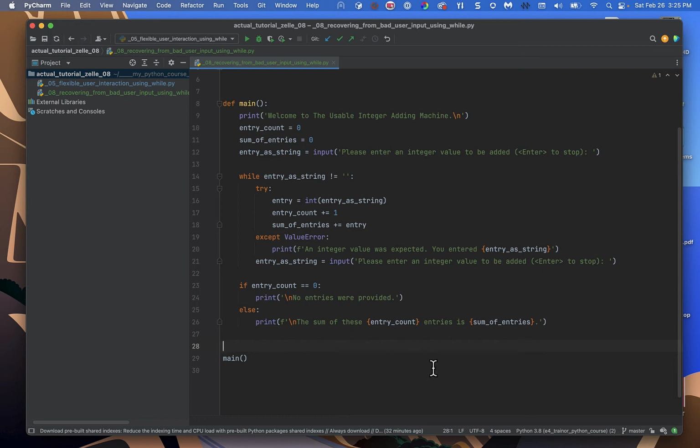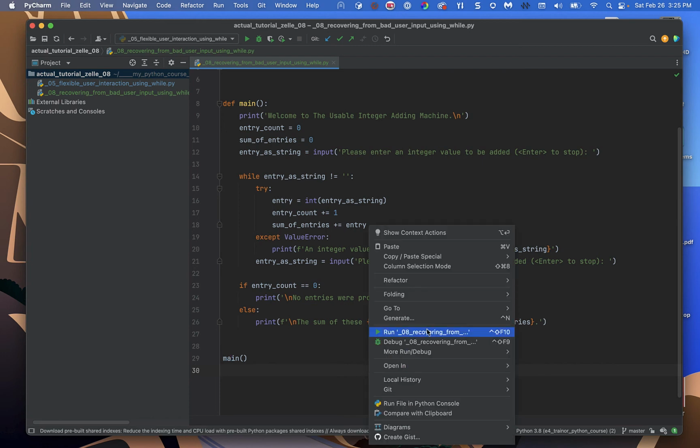All right, so that's all the code that we need. It's not real different than what we did before. We just took the working code that we had in the while loop and we surrounded some of it with a try except block. That's all we've really done. And because we were in a while loop, well, it worked out very favorably. So let's do some testing.